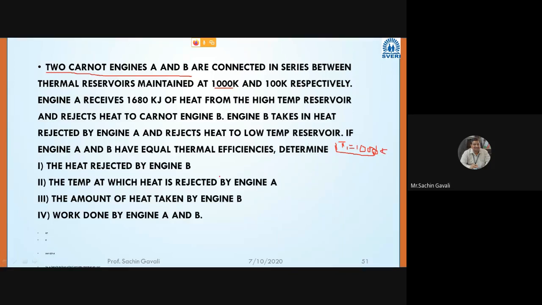So from this reservoir, what happens? There are two engines. Engine A is taking, let us consider, Q1 amount of heat, and this Q1 value is 1680 kilojoule.